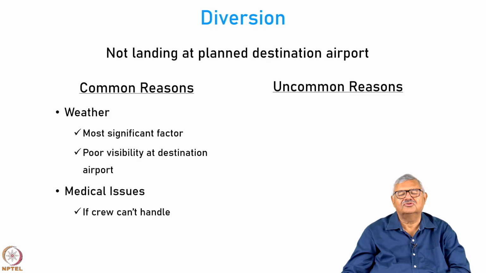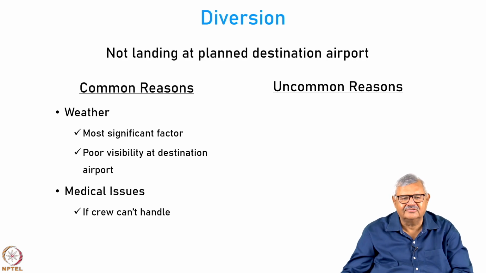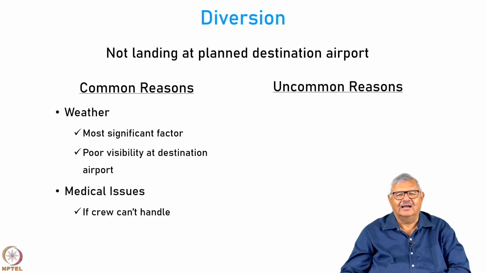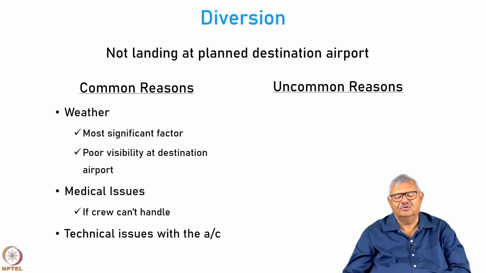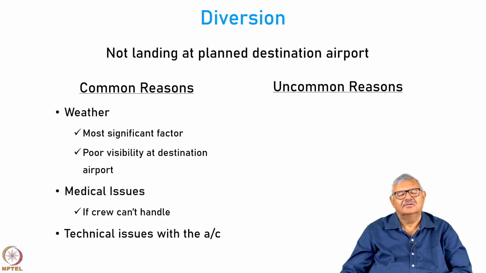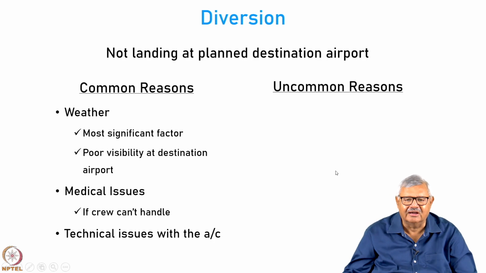Then there are certain other issues like medical issues. If the crew cannot handle an onboard medical issue that arises during the flight, let us say a passenger falls ill and that illness becomes critical, there is a life threatening situation and it cannot be handled by either any doctor on board or the crew members, then the aircraft will have to be diverted to a nearby destination. Okay. Then diversion can also happen because of some technical issues with the aircraft which are encountered during the flight, and you might realize that it is not safe to continue, so you divert.